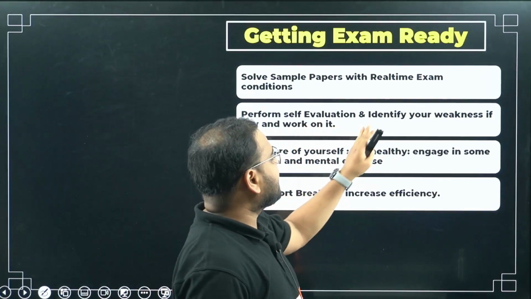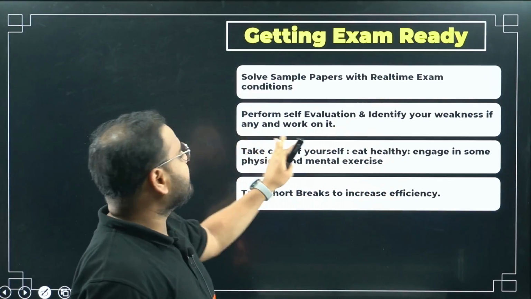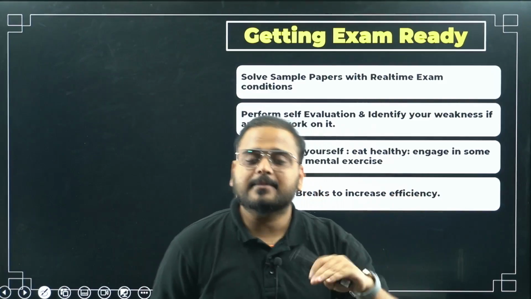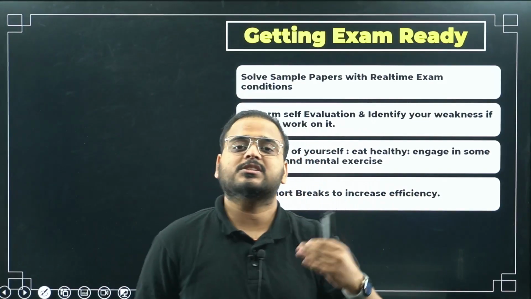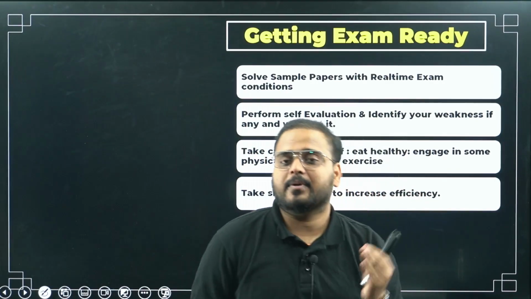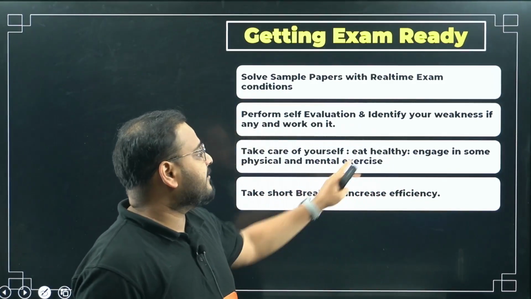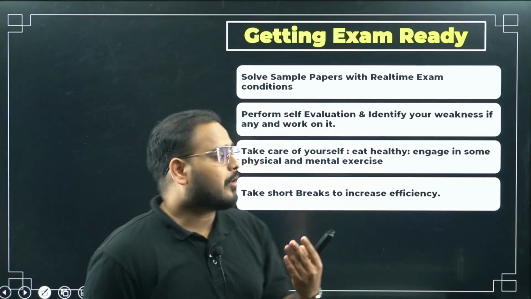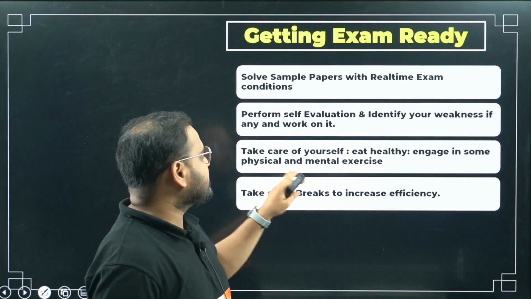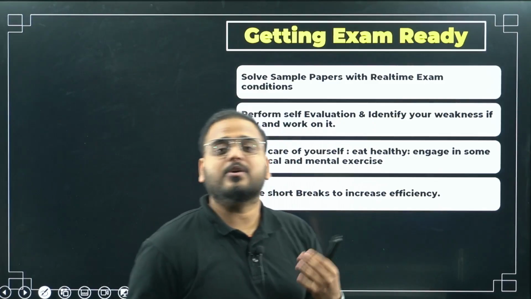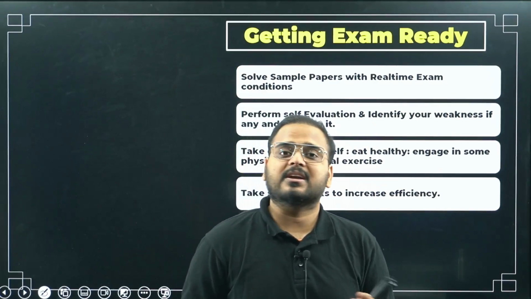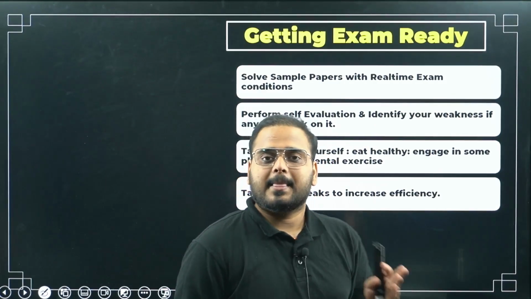Perform self-evaluation and identify your weaknesses, if any, and work on them. After writing the mock paper, evaluate your paper. You'll have solutions, right? Wherever the sources are, they'll give you solutions. You evaluate your paper, analyze it, and identify your weaknesses, if you have any. If you don't, very good, but if you have any mistakes or weaknesses, it's good to know that, and then work on it. Just knowing is not enough. Work on it. If you're struggling in calculations, work on calculations. As simple as that.